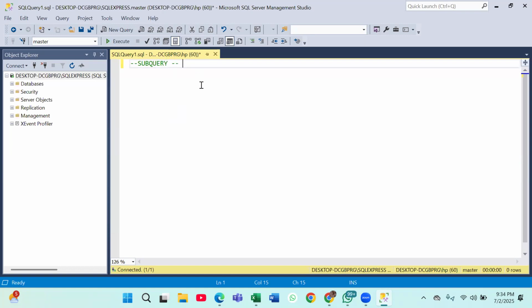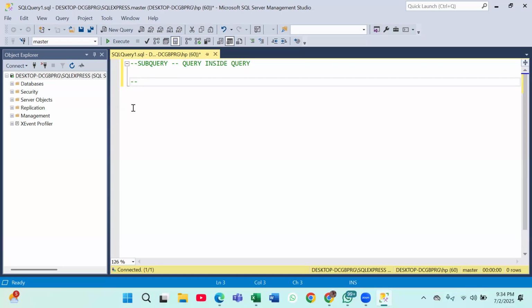Okay. What is subquery? Subquery is a query. By the name itself, it's kind of clear, right? A query inside a query is a subquery, okay? So we are going to learn about that now. So it's just a query inside a query. So let me give you a question so that you will be able to understand it also.